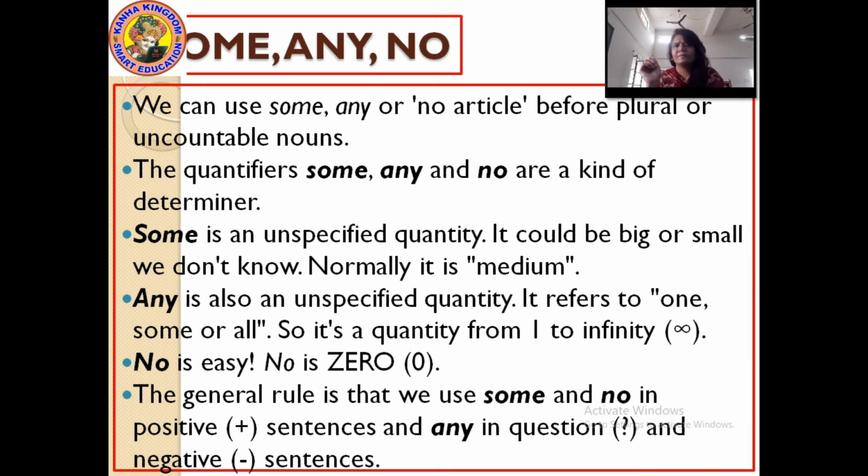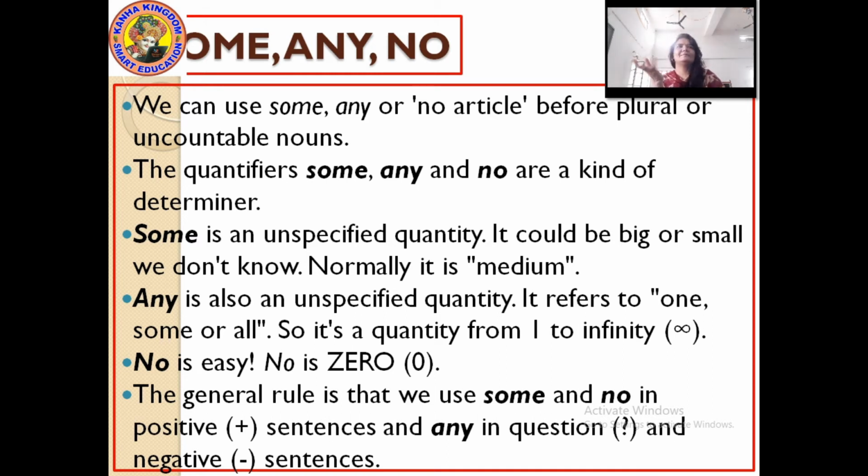Like give me some water, means you need a small amount of water. So some is an unspecified quantity, big or small, and normally medium.